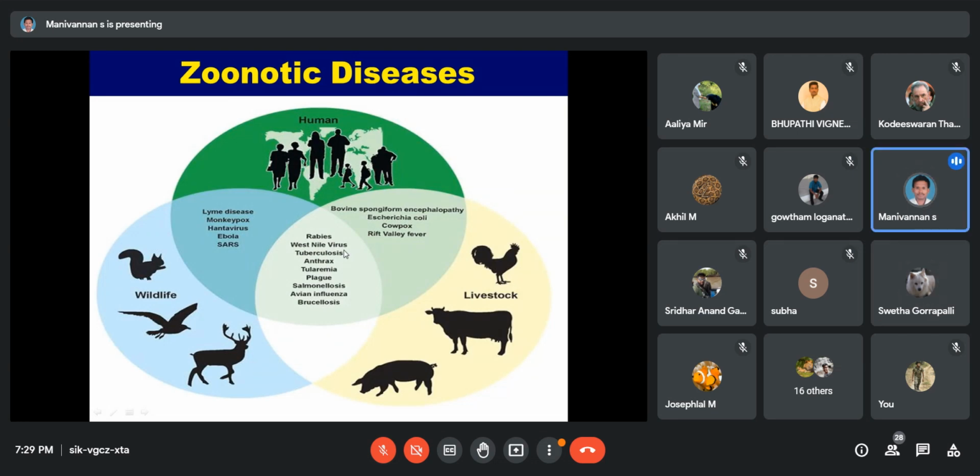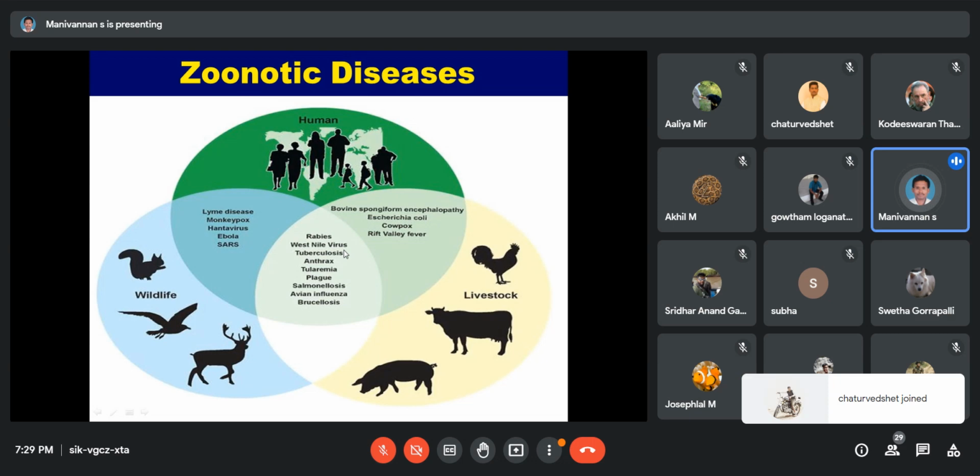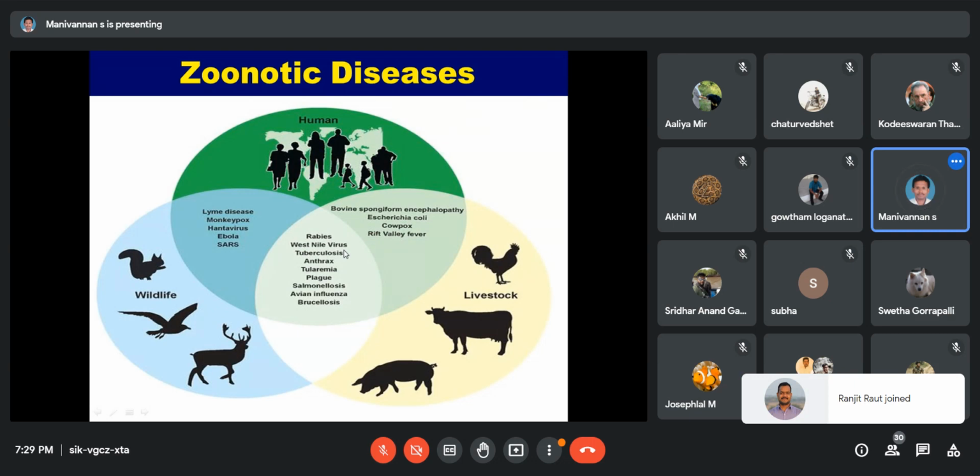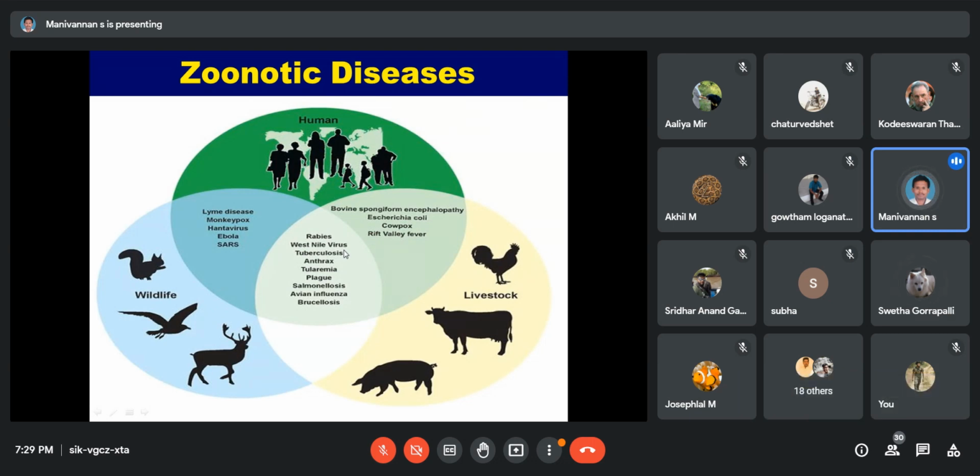Next one, tularemia. Tularemia is otherwise known as rabbit fever or deer fly fever. It is caused by a bacterium called Francisella tularensis. Understood? Francisella tularensis.